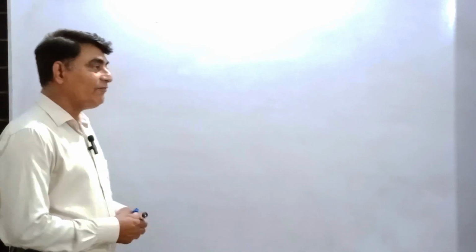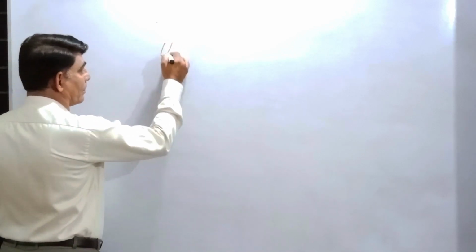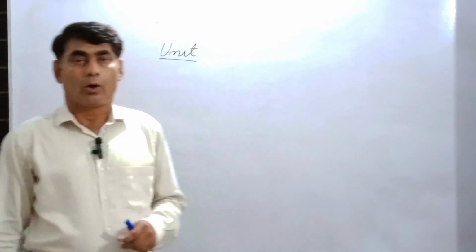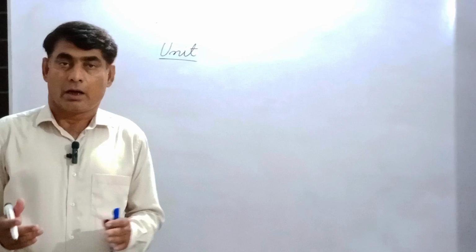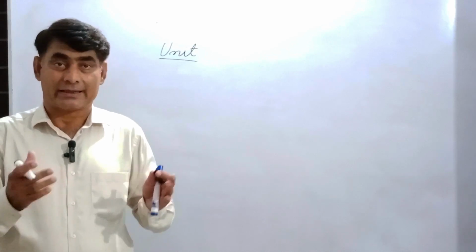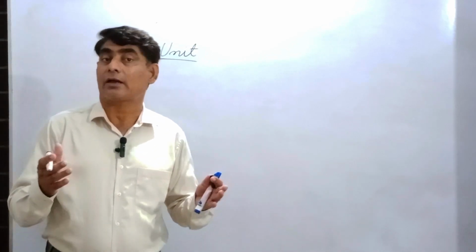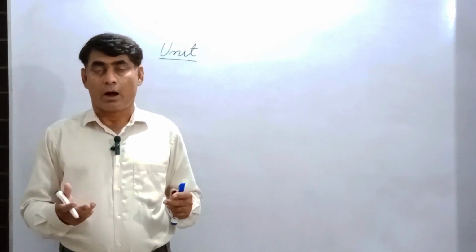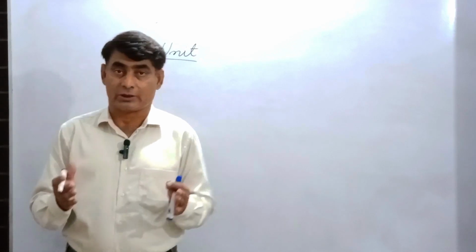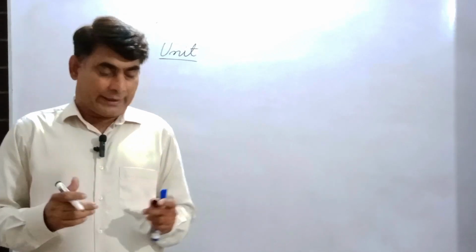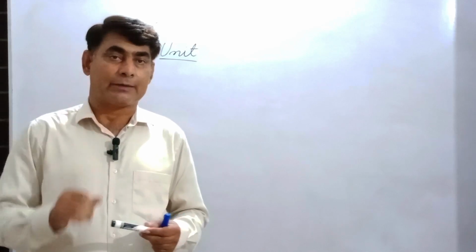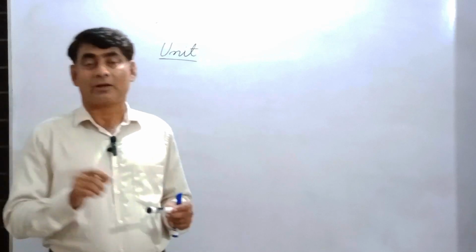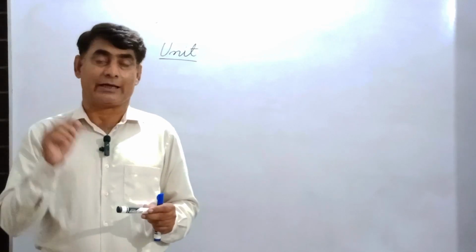In physics, what is a unit? First of all, physical quantities need different types of basic things. For example, we can mention a physical quantity with a magnitude, proper unit, and sometimes with a specific direction for some quantities. It means there are three basic elements for the measurement. One is magnitude, one is proper unit, and one is direction.